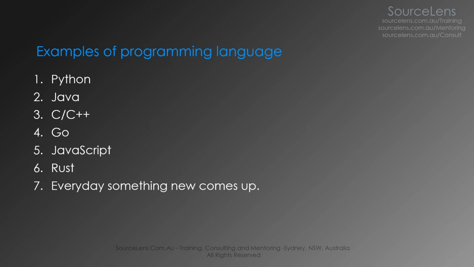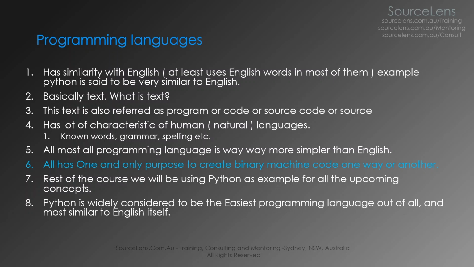So these are examples of different programming languages. Some of you might have heard of Python, Java, C, C++, Go, JavaScript, Rust. Every day a new one comes up. A little bit more about programming languages. Most of them have similarity with English, especially Python. Python is very similar to English. In fact, it is designed to be very similar to English. Certain new features in Python I care to disagree with, but it was originally designed to be very similar to English.